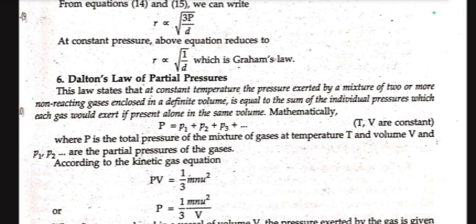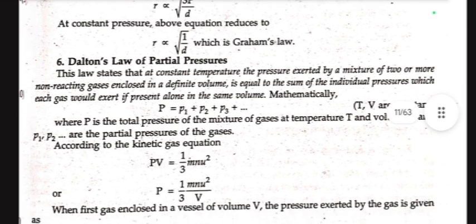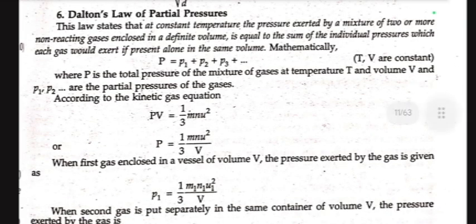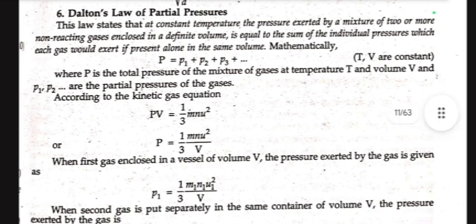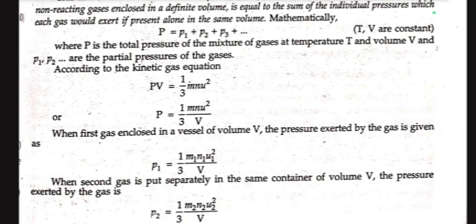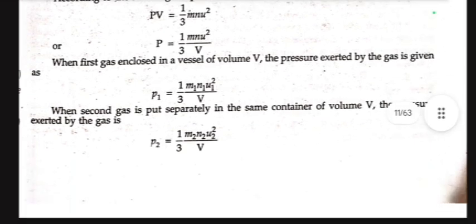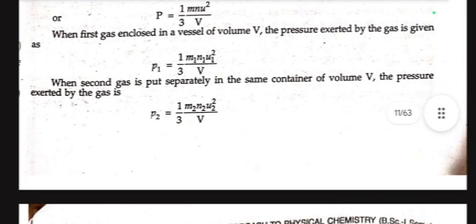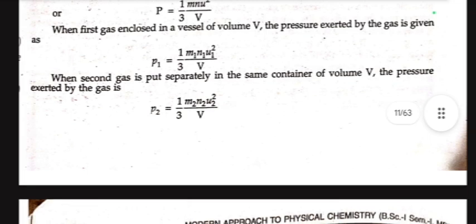According to kinetic gas equation, P equal to 1 upon 3 m n u square, or P equal to 1 by 3 m n u square upon V. When the first gas is enclosed in a vessel of volume V, the pressure exerted by the gas is given by P1 equal to 1 upon 3 m1 n1 u1 square upon V. When the second gas is put separately in the same container of volume V, the pressure exerted by the gas is P2 equal to 1 upon 3 m2 n2 u2 square upon V.